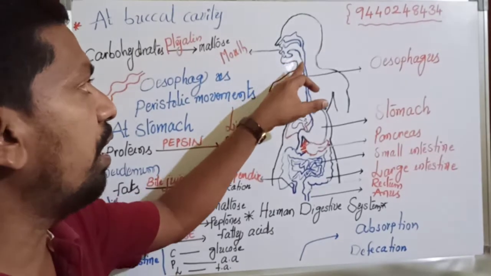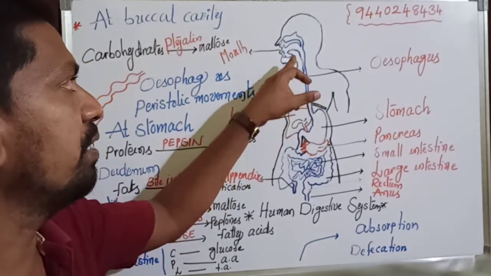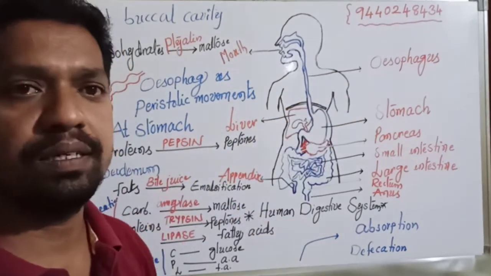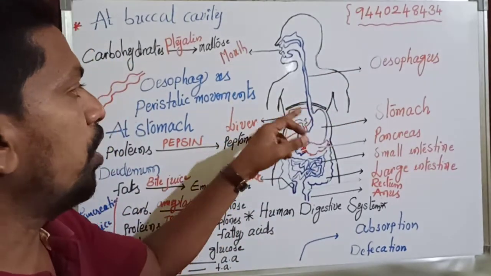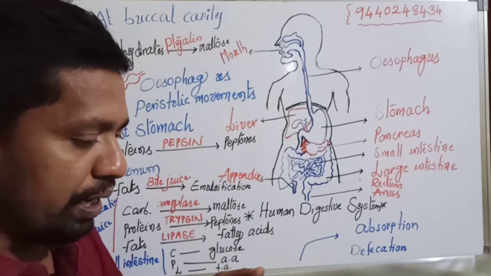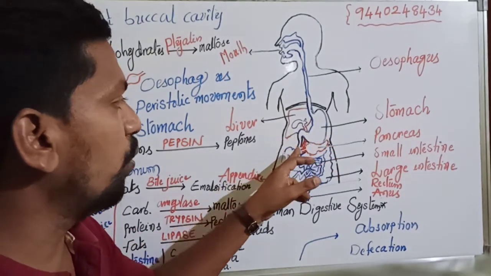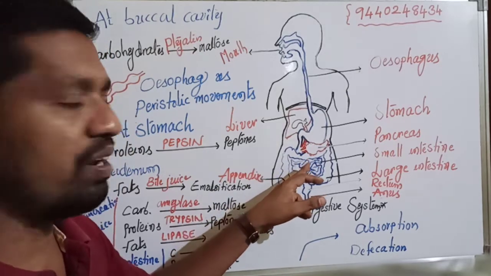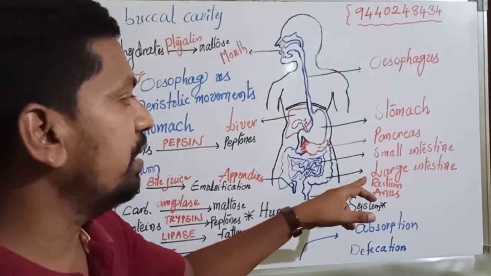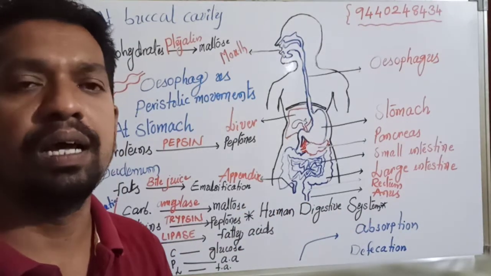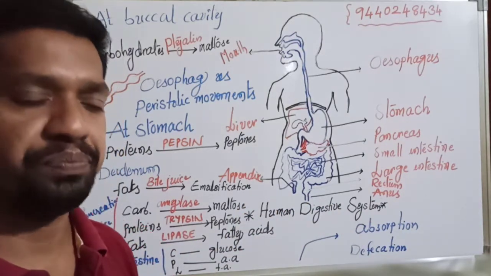Then a long pipe runs along the neck and thoracic cavity, known as the esophagus. In the abdominal cavity, we have a sac known as the stomach, then the duodenum, small intestine, large intestine, rectum and anus, which are the various parts of the alimentary canal.